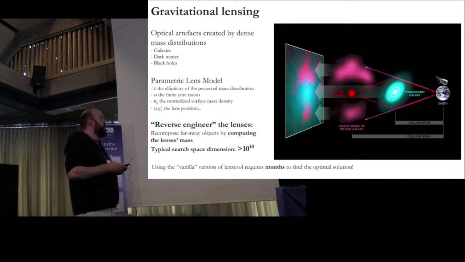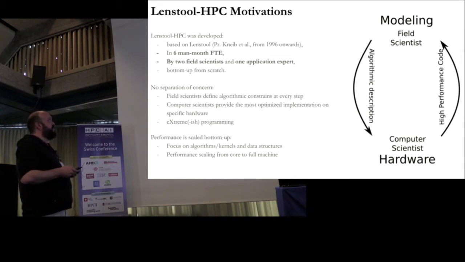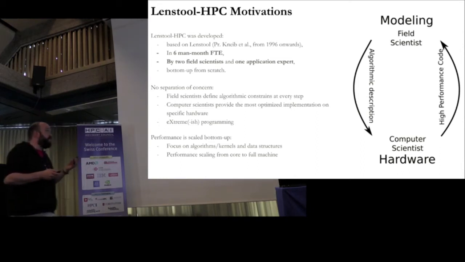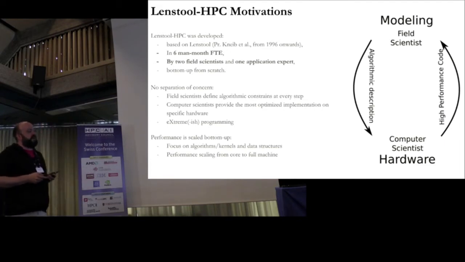So this is what we did. We used a mapping algorithm, a technique to map this directly to the cores, this is a Skylake, I think, using high performance data structures like SOA.